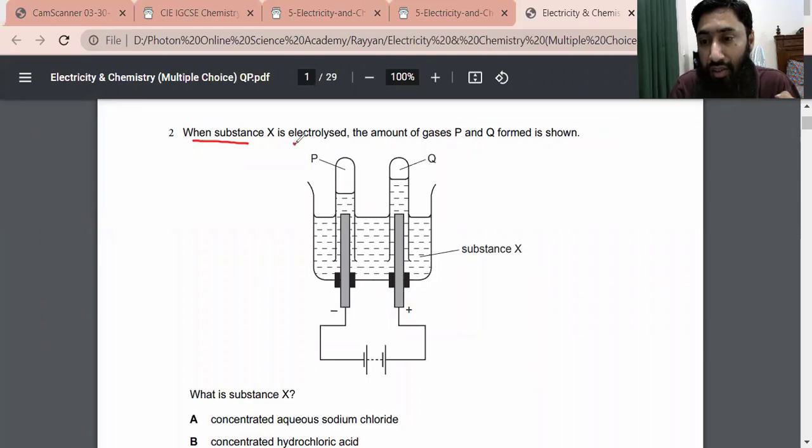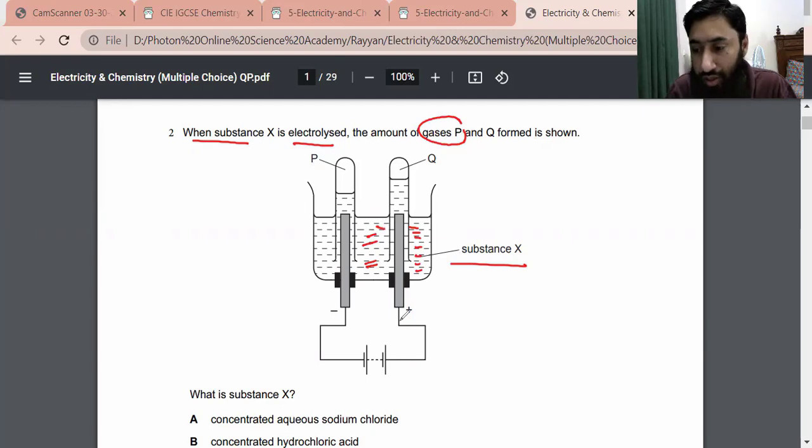When substance X is electrolyzed, here in this diagram, you see here is a substance X. Substance X is electrolyzed. The gases P and Q are formed as shown. You see, these are 2 electrodes. One electrode is connected to the positive terminal of the battery. The other electrode is connected to the negative terminal of the battery. The electrode connected to the positive terminal we usually call the anode. And the other electrode, connected to the negative terminal, we call the cathode.